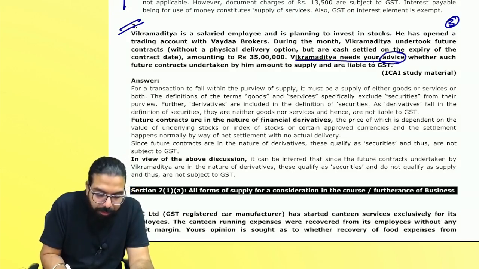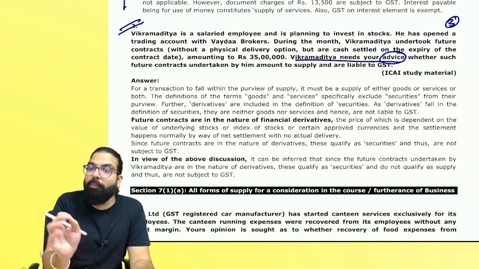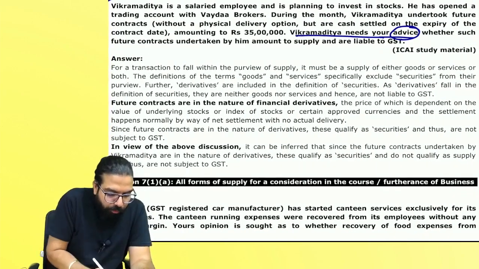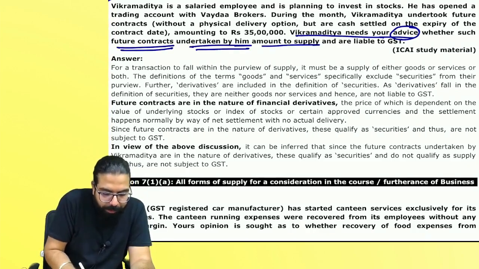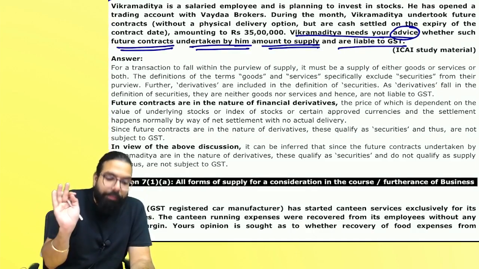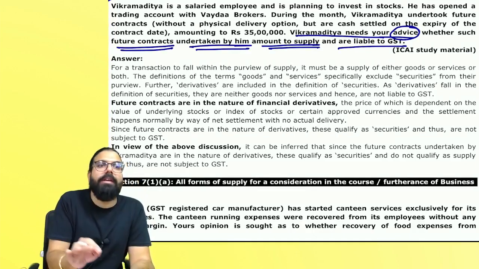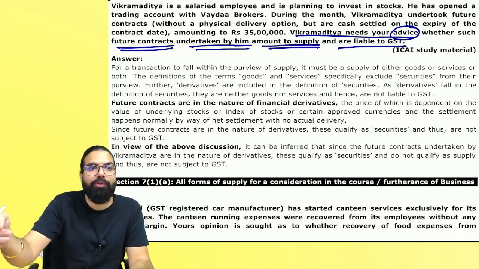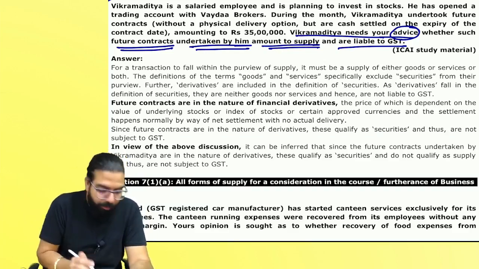Vikramaditya needs your advice. Baba, give full advice. Don't give one-liner advice. Whether such future contract undertaken by him amounts to supply and is liable to GST. He wants to understand whether it is amounting to supply and whether it is liable to GST. So you have to give the answer to both. If your client is asking you two questions, you have to give both answers. The same way over here.